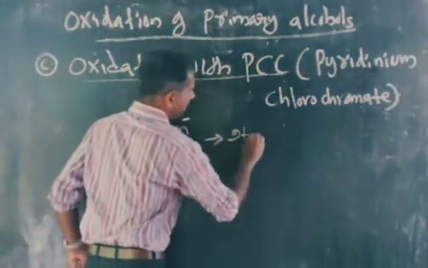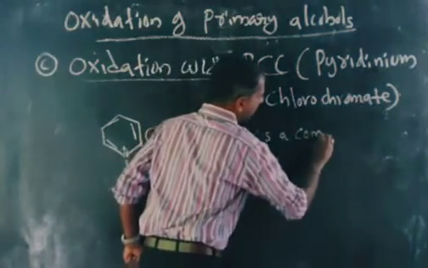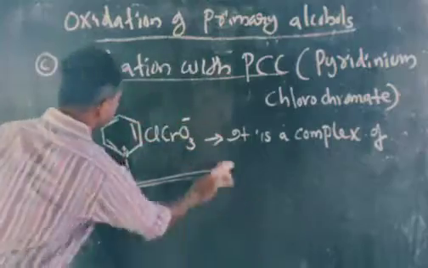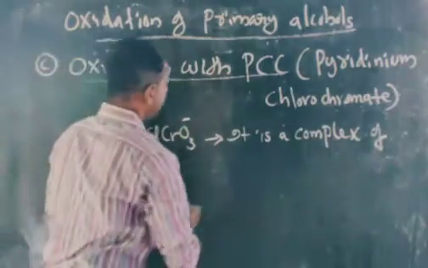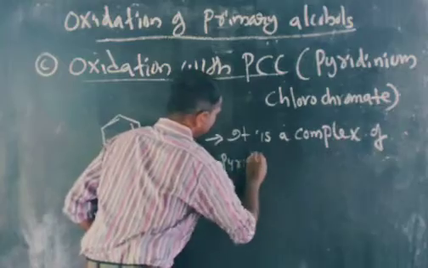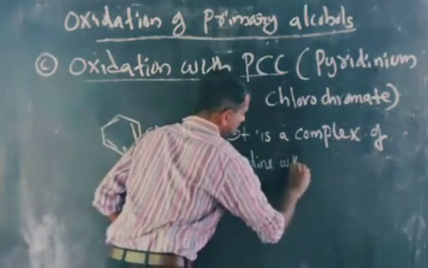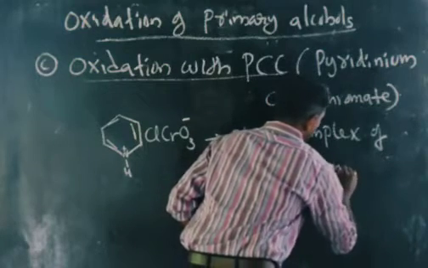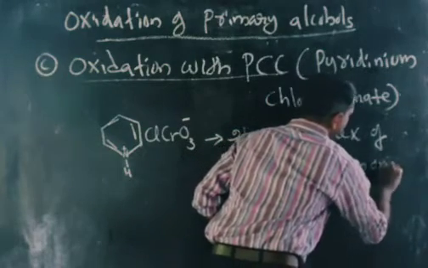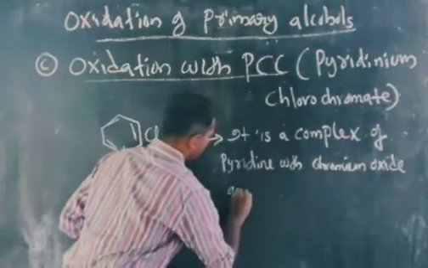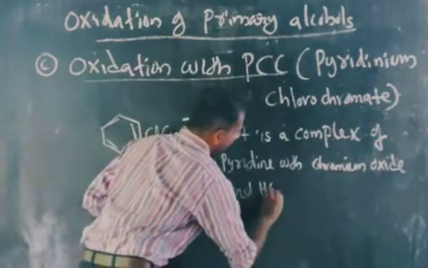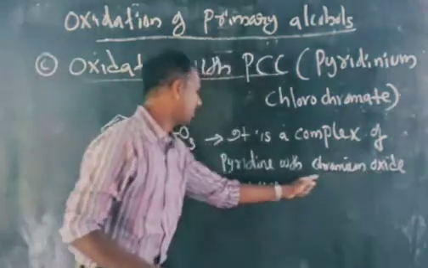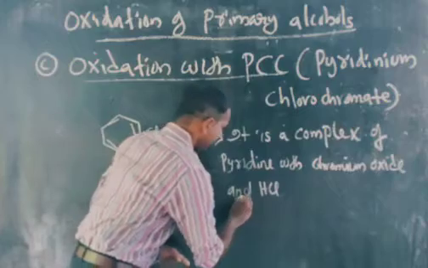It is a complex of pyridine with chromium oxide, CrO3, and HCl.